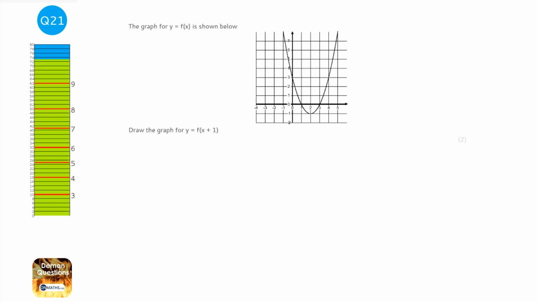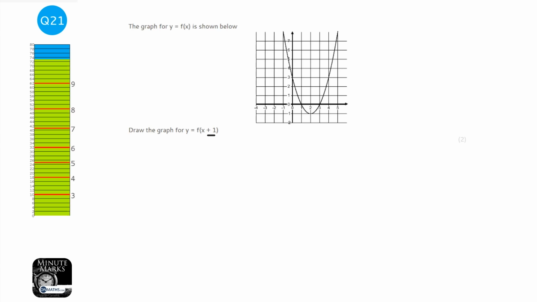Okay, so with this question we need to understand how graphs are influenced by changes in the function. Anything happening within the bracket is to do with the x direction, the left to right. Anything outside the bracket is to do with up and down, so the y direction. So here we've got a +1, which means it's going to shift either left or right. So when we're adding or subtracting within the bracket, the whole function, the whole equation, the whole graph will move to the left or right.